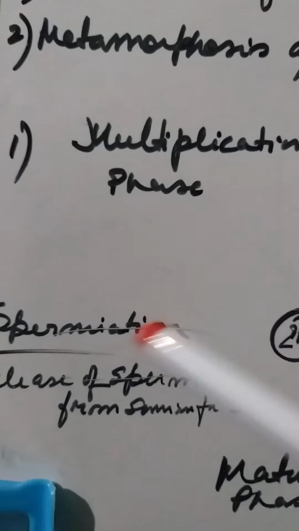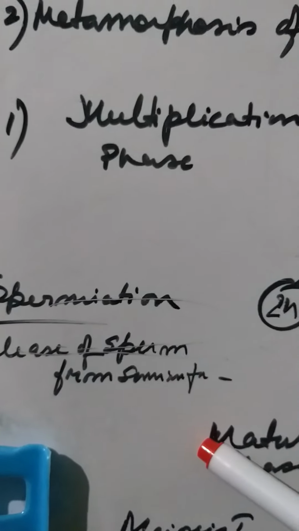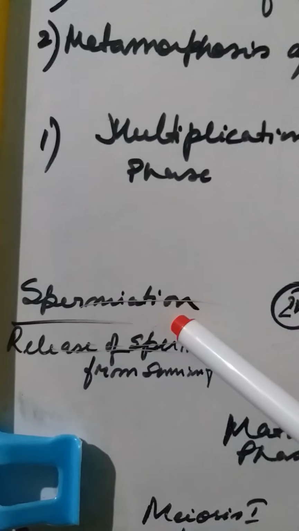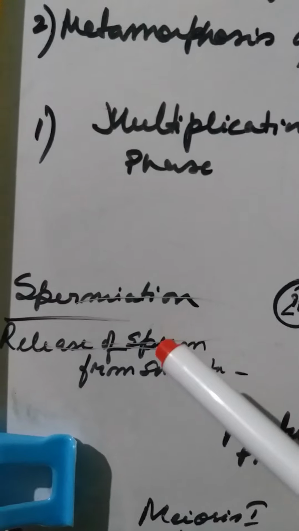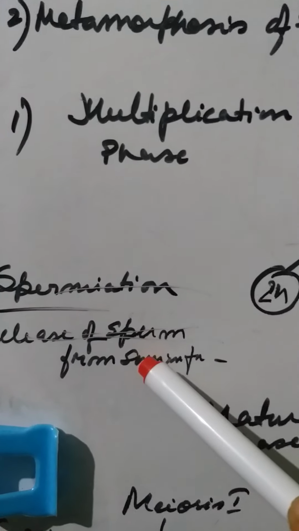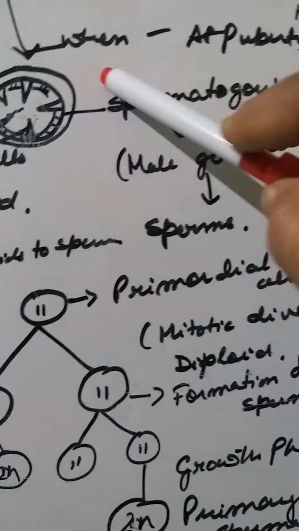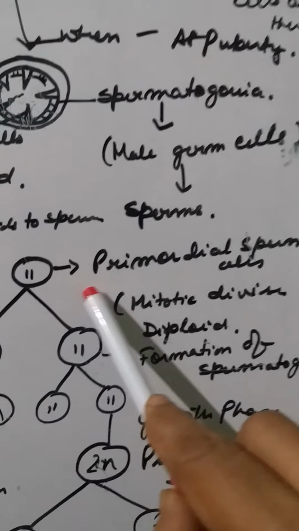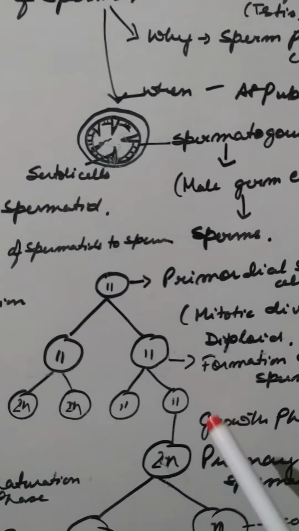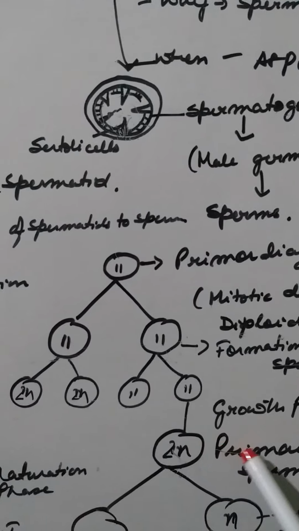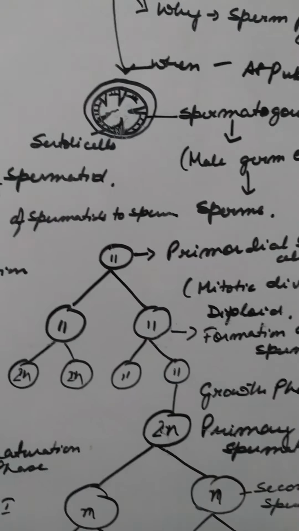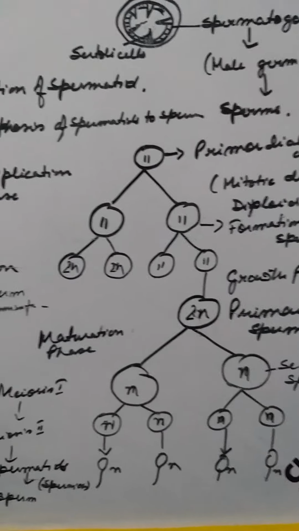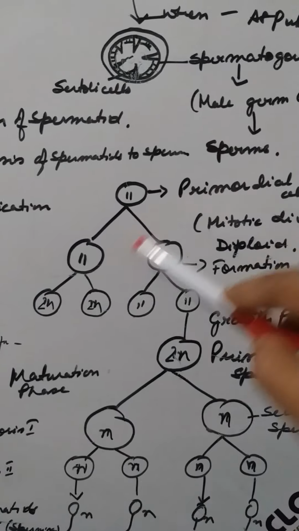That means spermiation is the release of the sperm from the seminiferous tubule, and this basically happens through the hormones I had discussed earlier, through the Leydig cells that secrete testosterone. This whole process of formation of primordial sperm cell, primary spermatocytes, spermatogonia, secondary spermatocytes, spermatids, this entire thing depends on that.